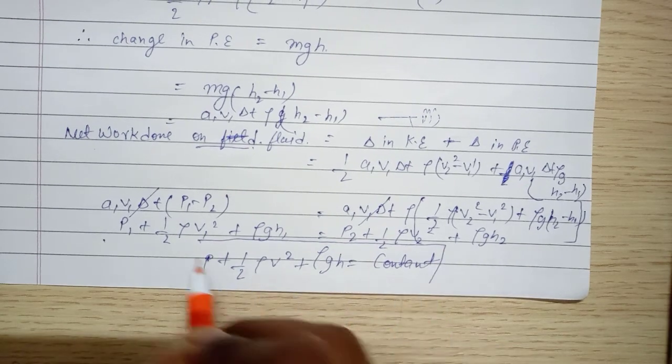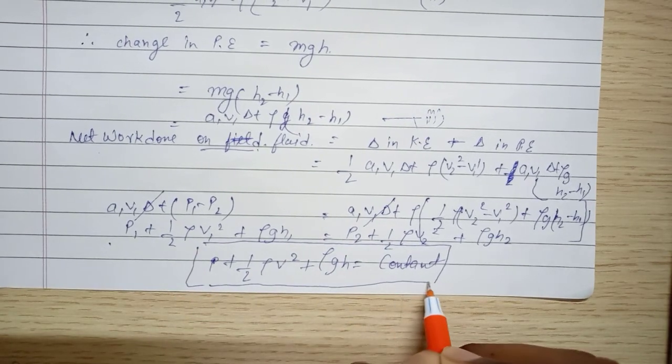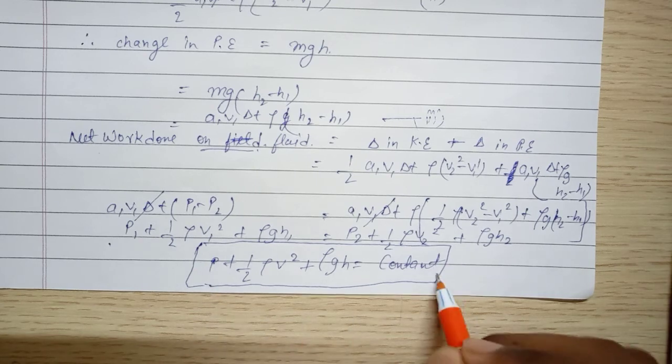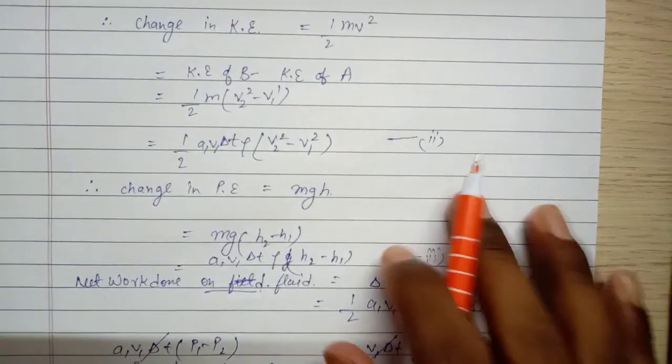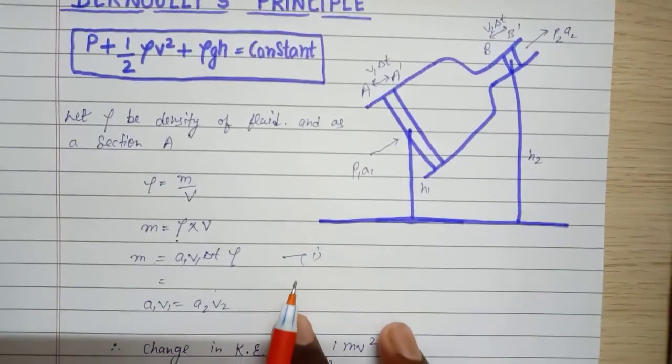So this is proved. P plus half rho V square plus rho g h is equal to constant. This is the equation for Bernoulli's theorem.